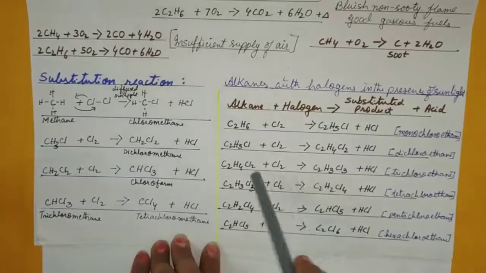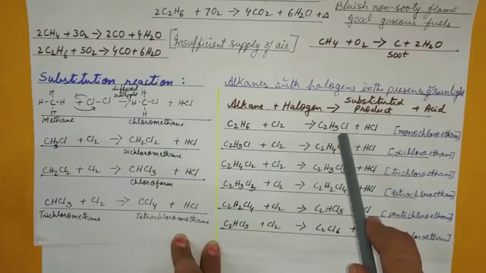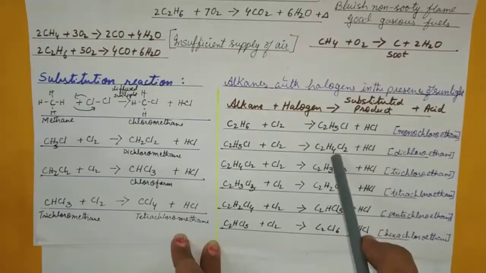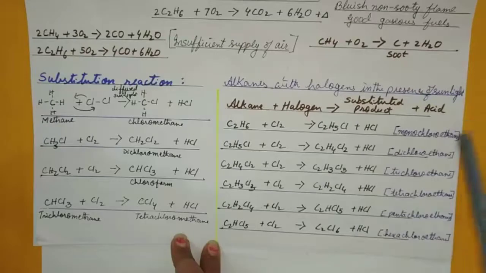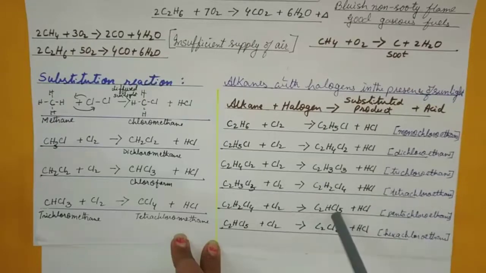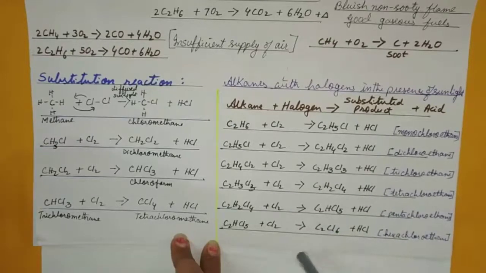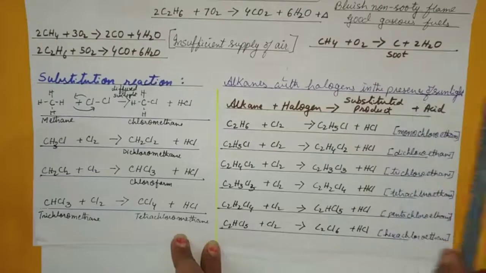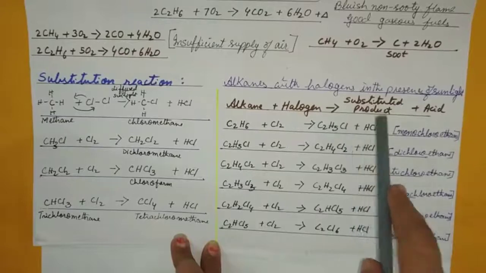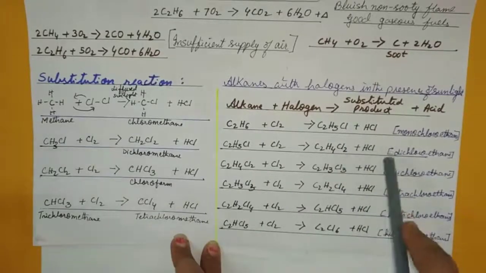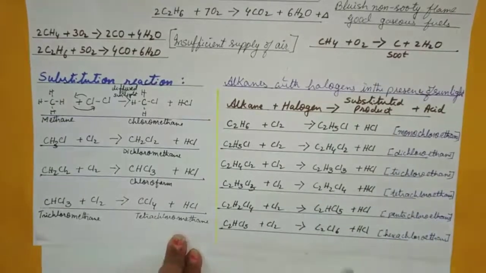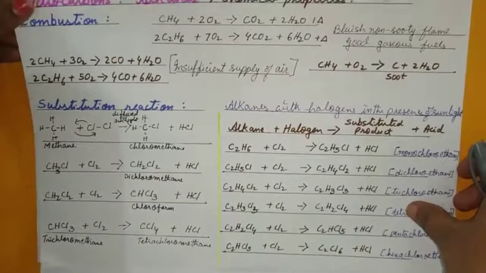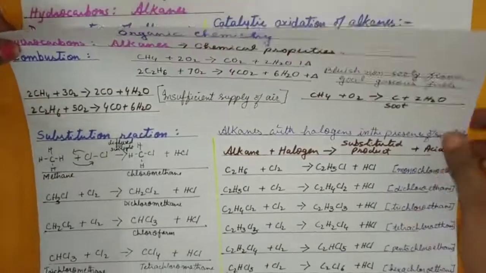It happens the same with ethane: chloroethane, that is monochloro, you may write chloroethane, dichloroethane, trichloroethane, tetrachloroethane, pentachloroethane, hexachloroethane. Now, when we say 2 carbon, it is eth. When it is 1 chlorine, chloroethane; 2 chlorine, dichloroethane. So, these are the stepwise substitution reactions of the halogen in the presence of diffused sunlight.